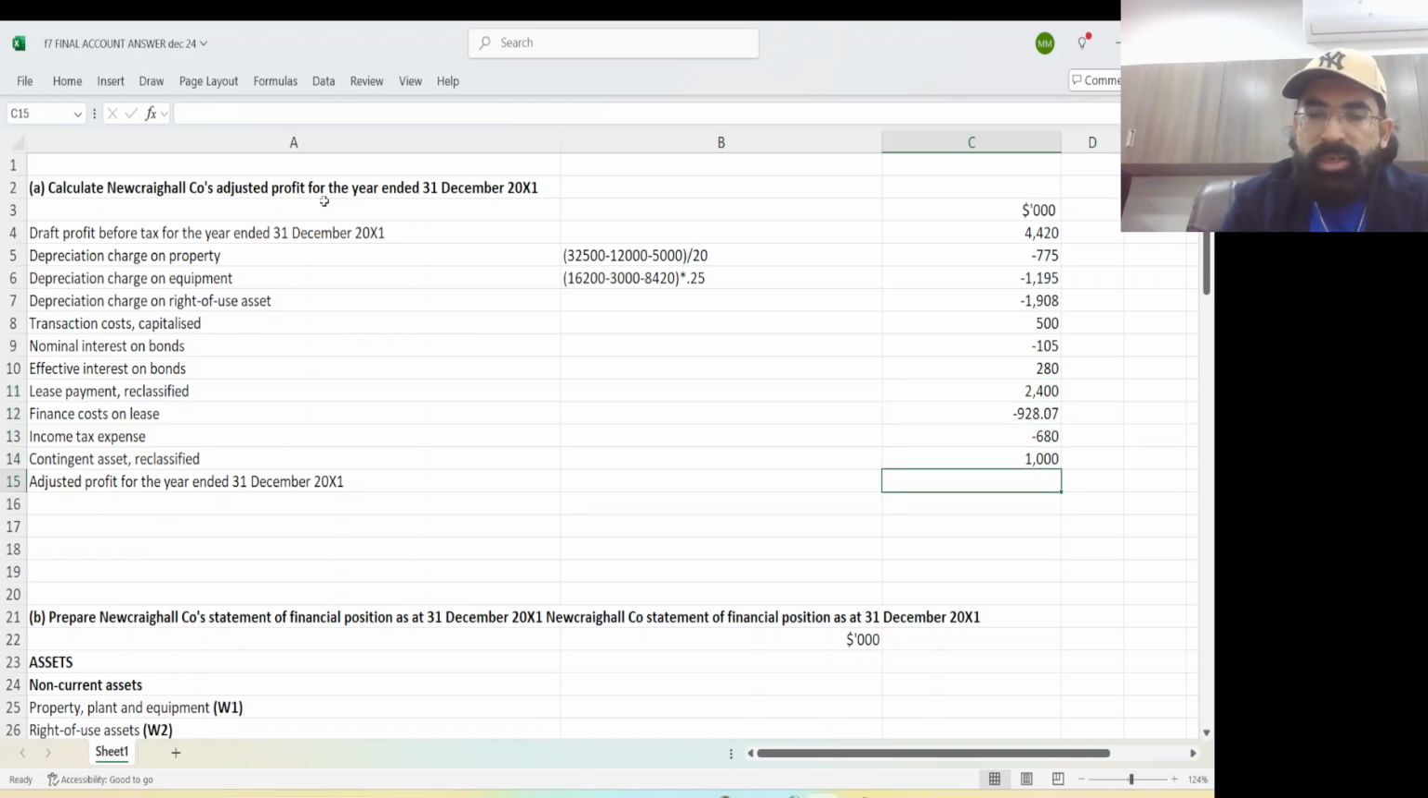So finally, we have calculated 3009 as a profit. 3009 is your correct profit for the year. Students, you have taken 7 marks.